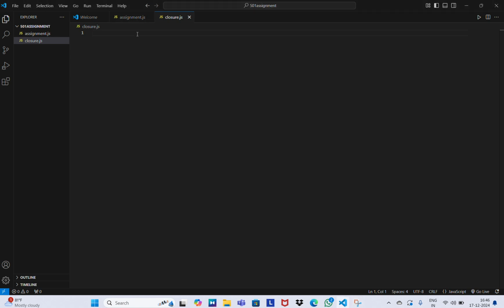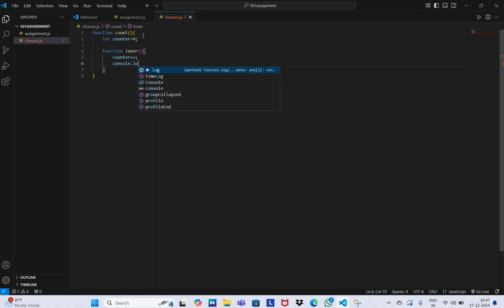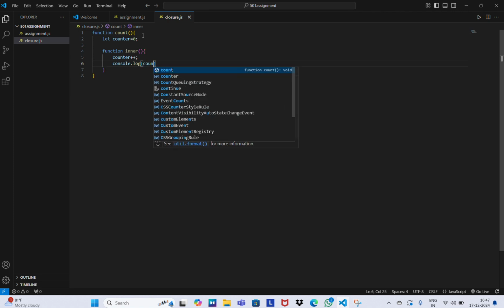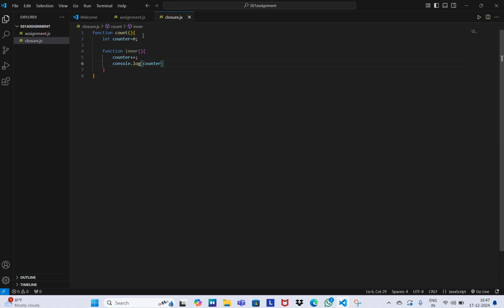Let me create a simple function called count, and let me initialize a variable counter and set it to 0. Now let me define an inner function, and let us call it inner. In this function, I just want to increment my counter variable, and I also want to console the counter value. That's it. Now let me just return the inner function.